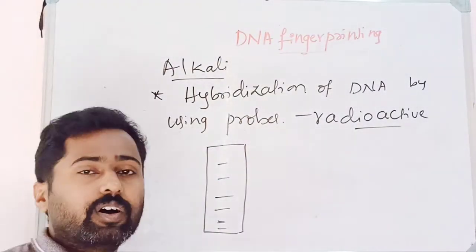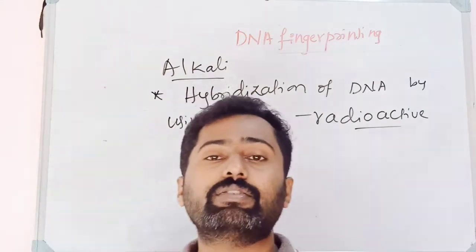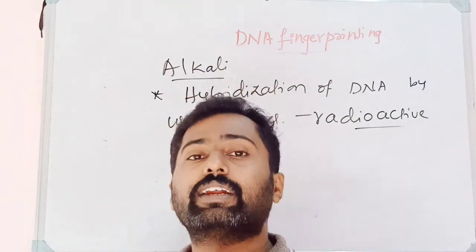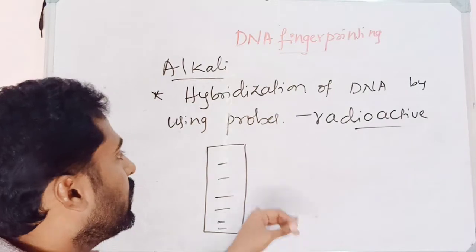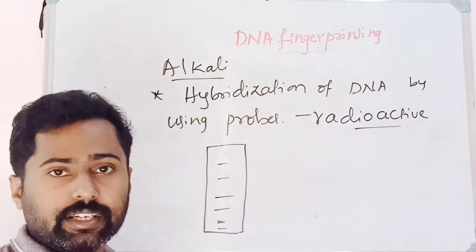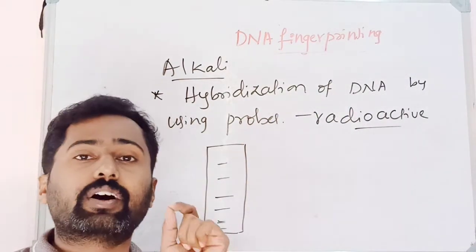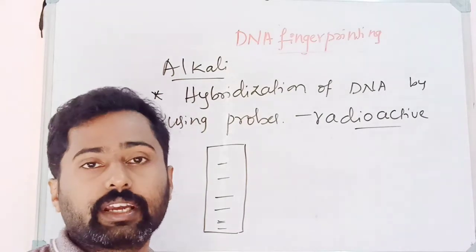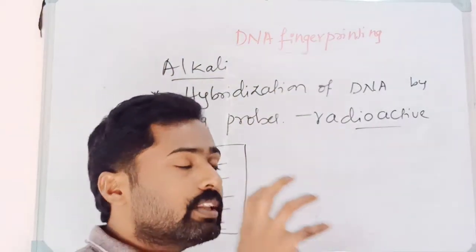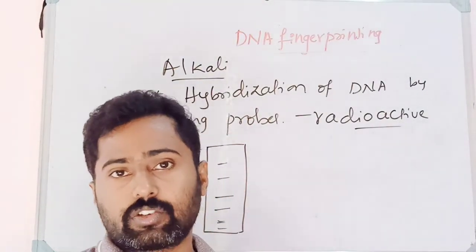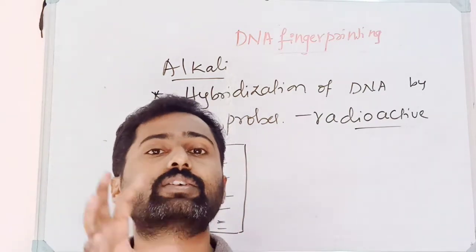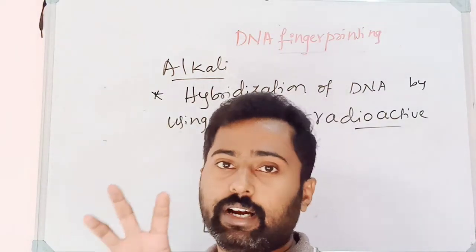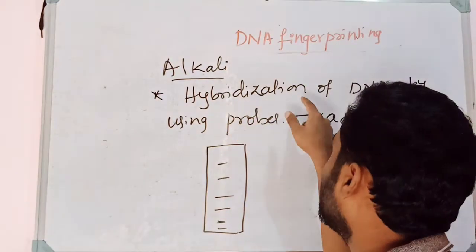A probe is a smaller segment of DNA. Its sequence is already known, meaning we know what sequence is in it. Another thing, they are radioactive in nature. They bind to specific sites on the DNA. Wherever they find the complementary sequences, at those complementary sequences the probe will bind, and again create a hybridized DNA.